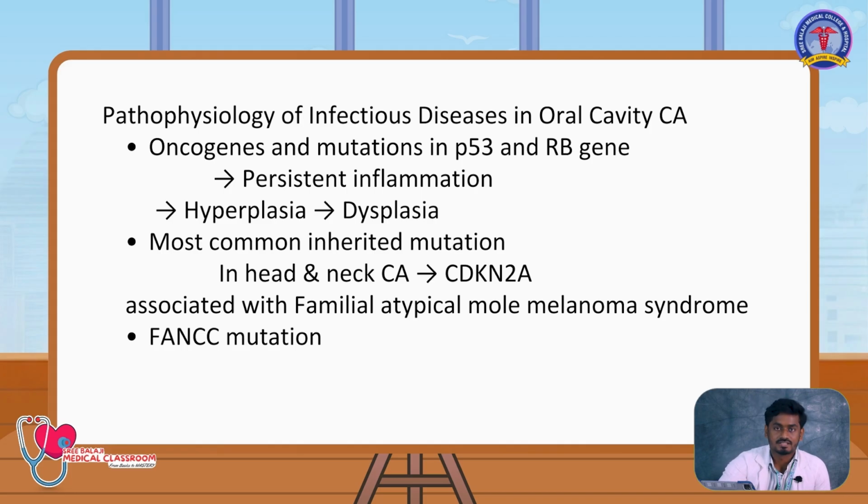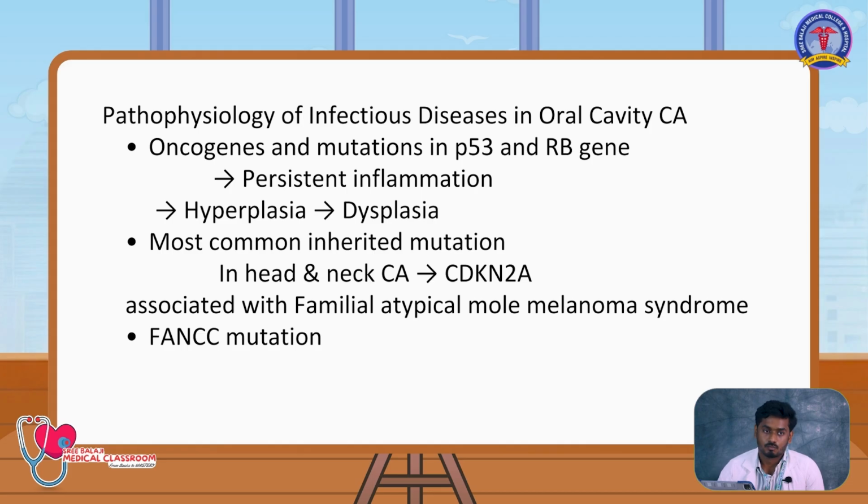Now going again to the pathophysiology, how do infectious agents cause cancer? Infectious organisms cause chronic infection, and they have oncogenes in their body. This leads to persistent inflammation. This again leads to epithelial hyperplasia, dysplasia, and atrophy, then oxidative damage, along with genetic factors like P53 mutation and retinoblastoma gene mutation. The most common inherited mutation, do you have any idea about it? It is CDKN2A. So any inherited head and neck carcinoma is associated with CDKN2A.